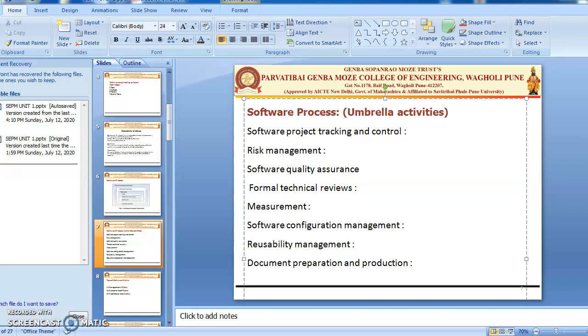So in the last video, we have seen the basics of software, then software characteristics, software nature, then software engineering as a layered technology. So in this video, we'll proceed with software process.